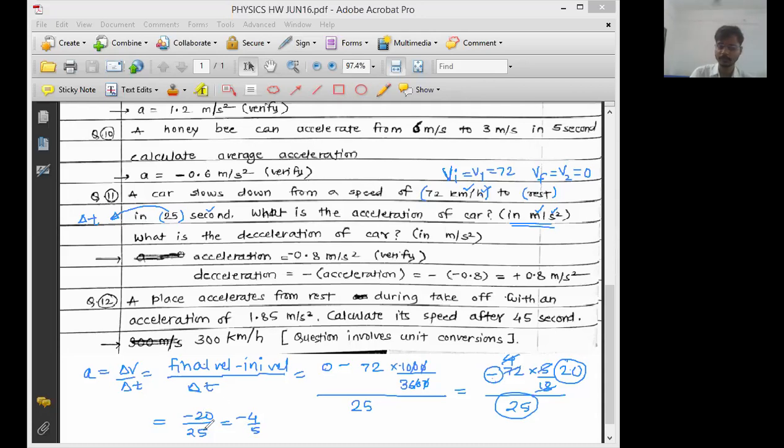5 can divide 20 as well as 25. So 5 into 4 is 20, 5 into 5 is 25. So minus 4 by 5. Check whether the answer is minus 0.8 meter per second square or not. Reply to me in the chat box, yes or no. Minus 5 by 8. Children, check. Get your logics confirmed and clear. All these things shall now become easy for you.